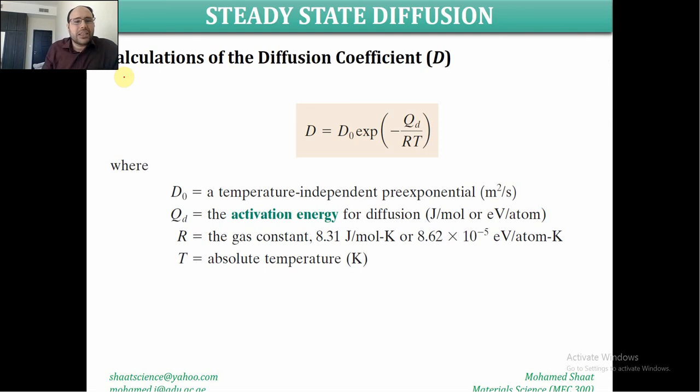So the question is how we can determine or calculate the diffusion coefficient D that depends on the temperature. D, the diffusion coefficient, equals D0. This D0 is a constant that is independent of temperature. So it is a temperature independent pre-exponent, or an equivalent diffusion coefficient that will be counted as a material constant independent of the temperature, times the exponential of negative QD divided by RT. QD stands for the activation energy of diffusion, which is very similar to the activation energy